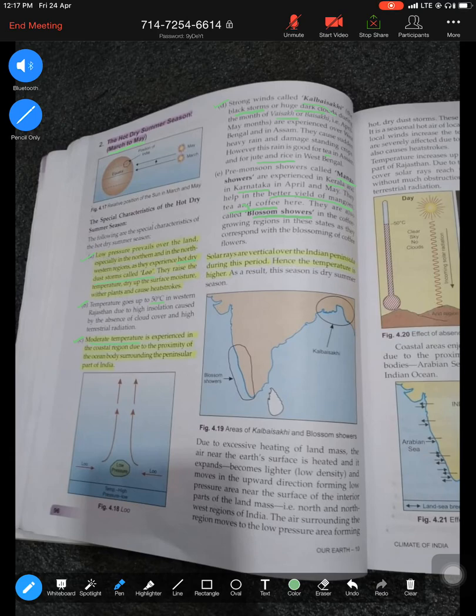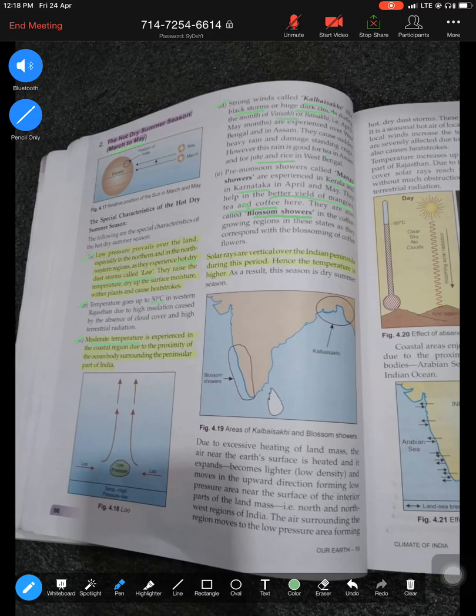One is the Loo, a hot, dry, dusty wind. Second is Kal Baishakhi in the month of Baishakh: dark clouds, thunderstorm, harmful for the standing crops but good for tea in Assam and jute and rice in West Bengal. And the last one is mango showers, which is good for the ripening of mangoes in Kerala and tea and coffee in Karnataka. Now let us understand the mechanism of the summer season.